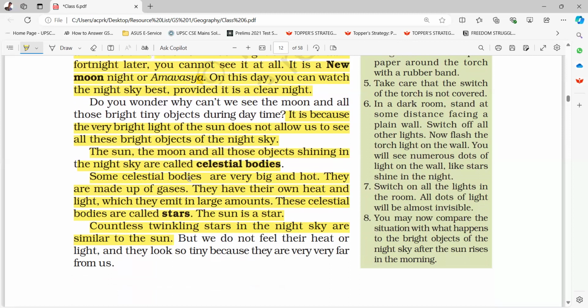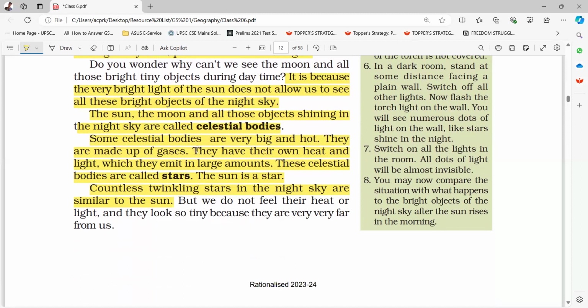The sun, the moon, and all those objects shining in the night sky are called celestial bodies. Some celestial bodies are very big and hot. They are made up of gases. They have their own heat and light, which they emit in large amounts. These celestial bodies are called stars. The sun is a star. Countless twinkling stars in the night sky are similar to the sun, but we do not feel their heat or light, and they look so tiny because they are very, very far from us.